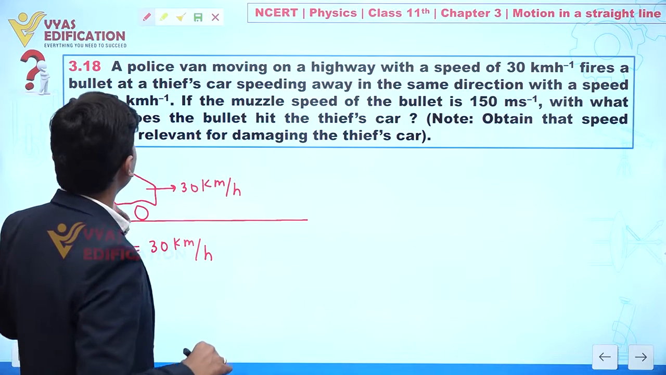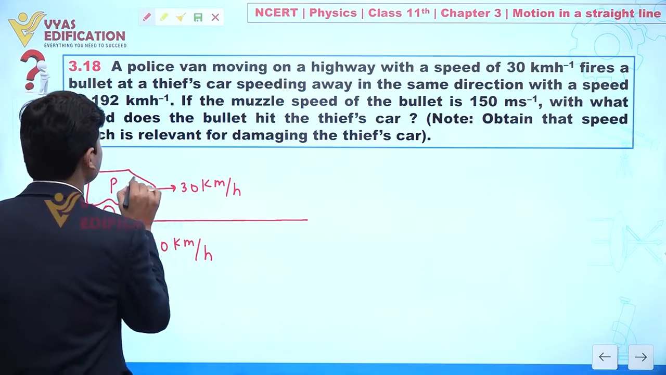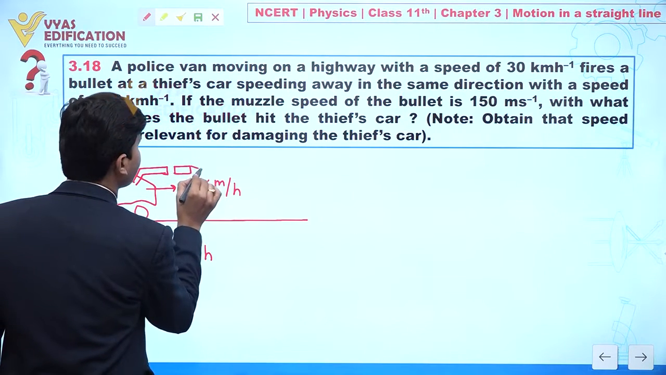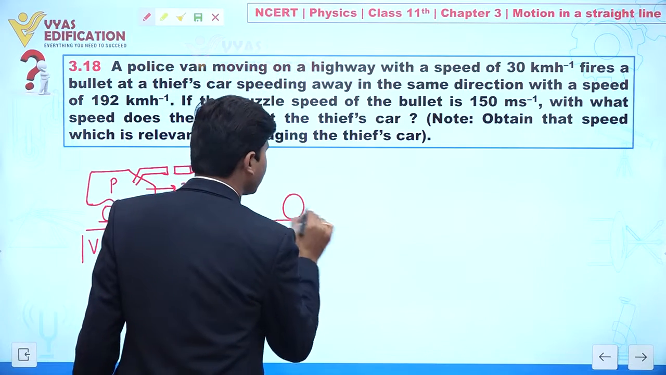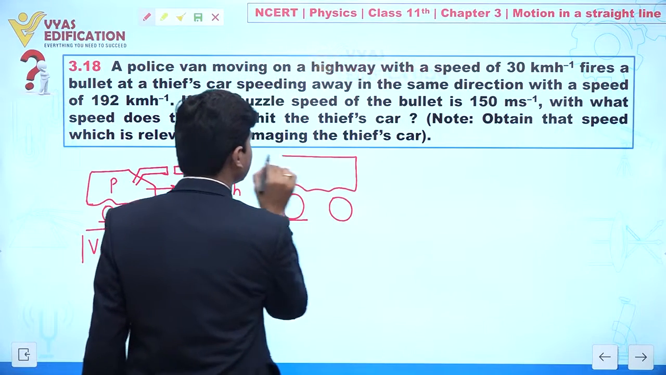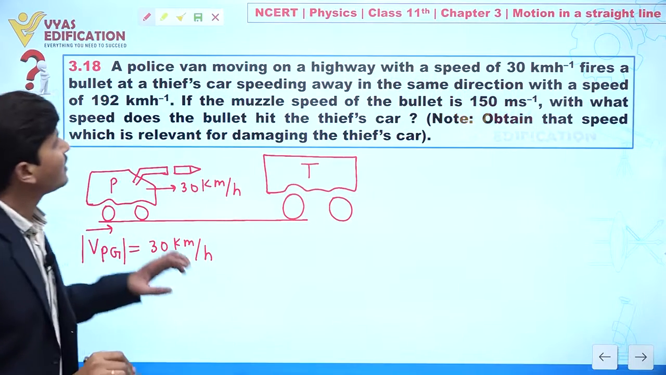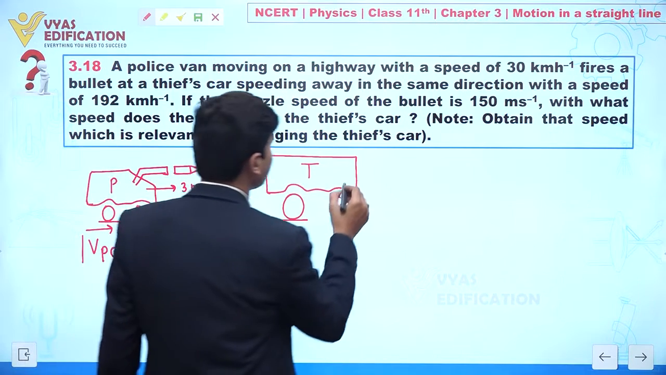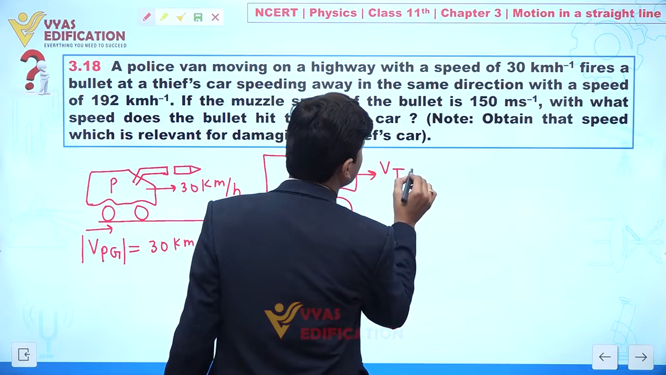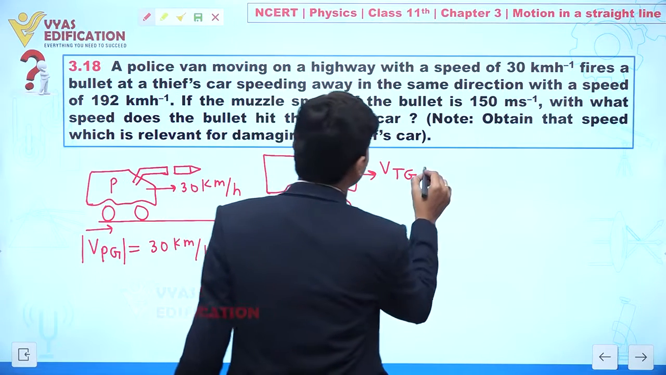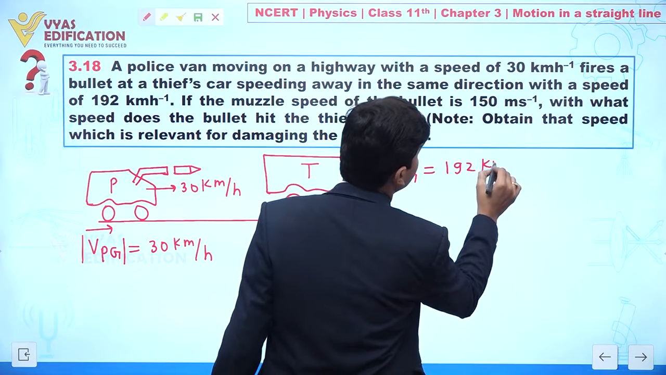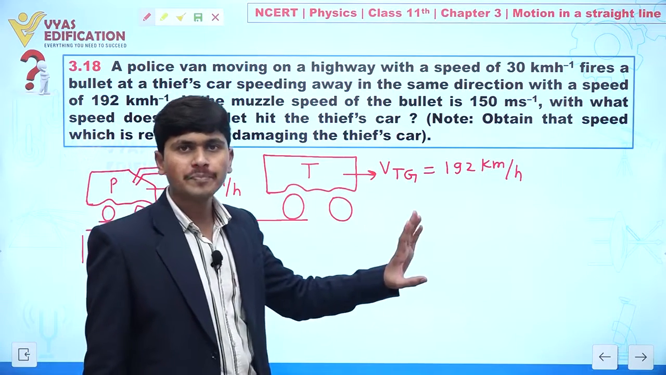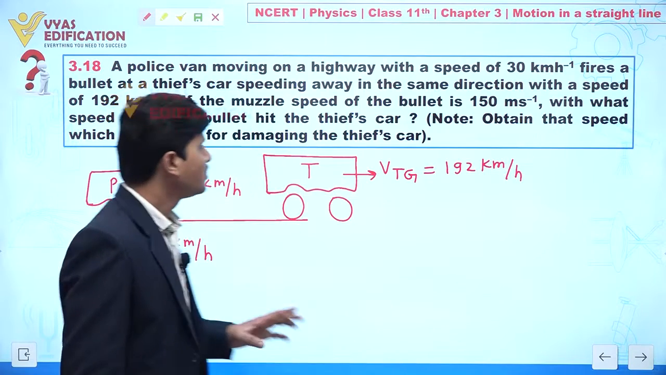It fires a bullet at a thief's car. So let's suppose the policeman fires a bullet from this car. Let's suppose the thief's car is going in this direction. And it is given that the thief's car is speeding away in the same direction with a speed of 192 km per hour. So this is the velocity of the thief car with respect to ground. Whenever the velocity of the thief car is given, it is with reference to the ground.